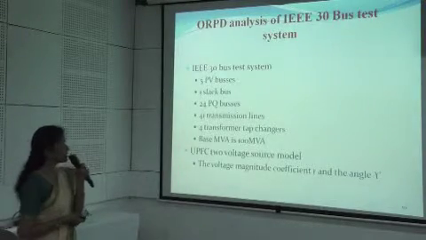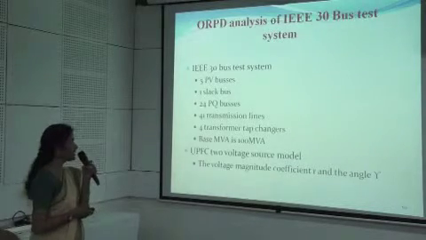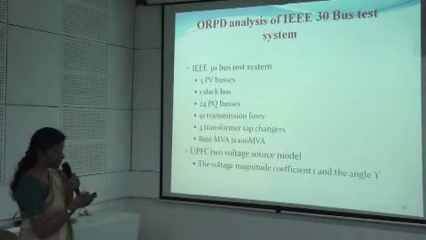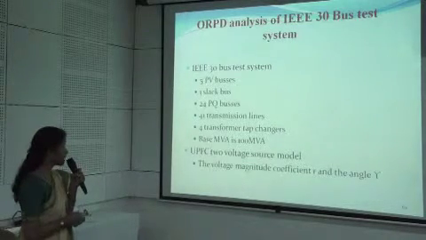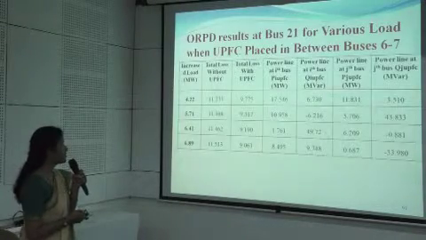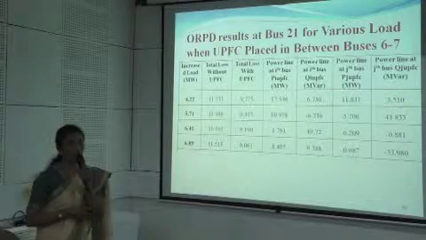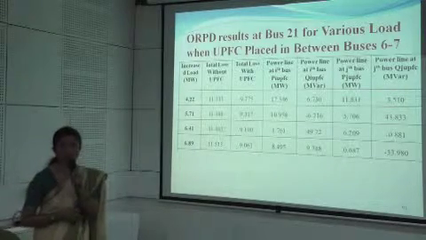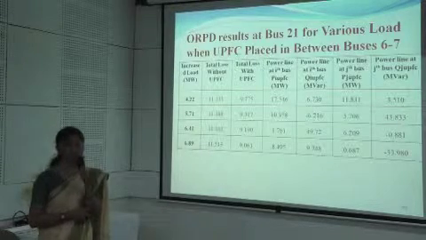Next is the 30 bus system. For this 30 bus system, the data has been given. It comprises 5 PV buses, 1 slack bus, 24 PQ buses, 41 transmission lines, 4 tap changing transformers, and again the UPFC R and gamma. Now when we consider bus number 21, it has been observed in the calculation that bus number 21 and bus number 25 have the highest voltage sensitivity.